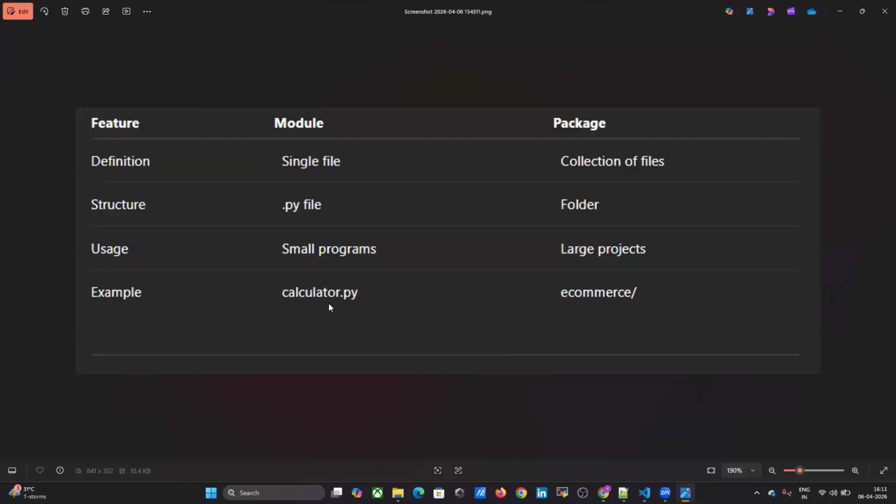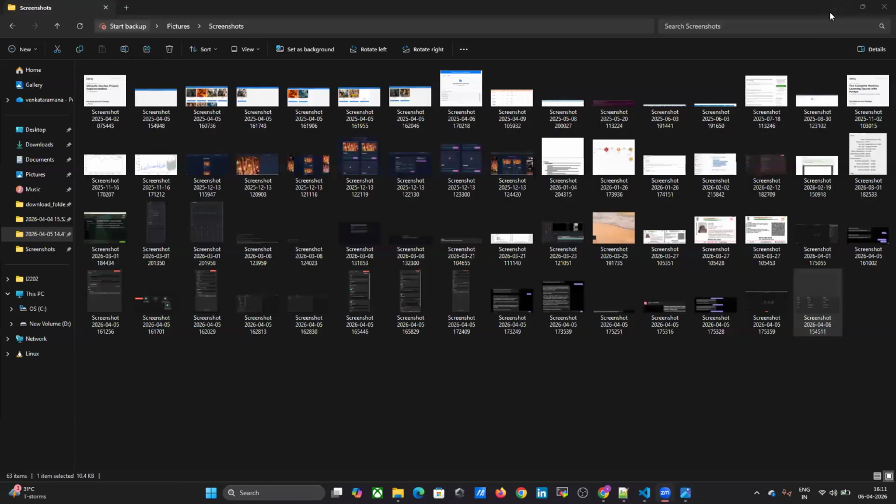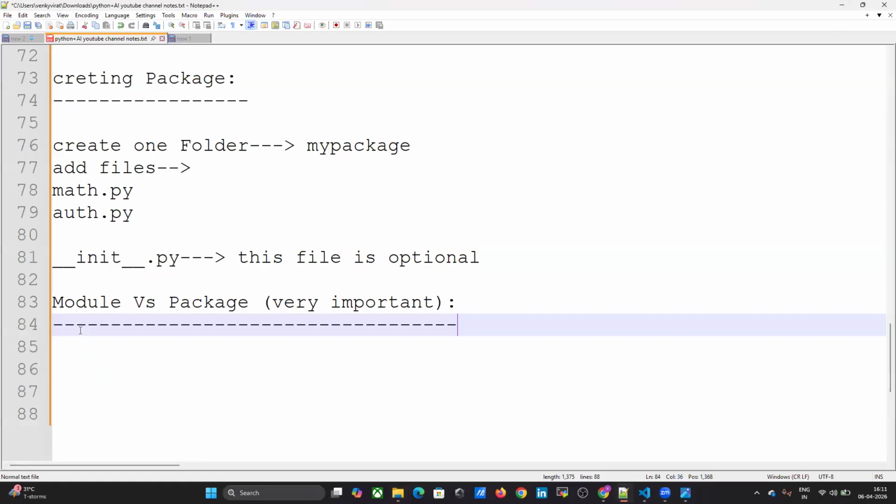For example, you can use calculator.py for a small program, but if you are dealing with e-commerce applications like Amazon, Flipkart, or a bank application, that is a very big project, right? There you have to use a package. Now you understood the module versus package, right? Don't worry, I will provide detailed notes.